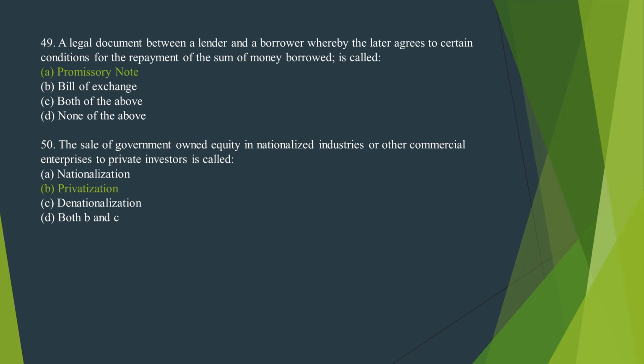Number 49. A legal document between a lender and borrower whereby the latter agrees to certain conditions for the repayment of a sum of money borrowed is called. The correct option is option A, promissory note. Number 50. The sale of government-owned equity in nationalized industry or other commercial enterprises to private investors is called. The correct option is option B, privatization.